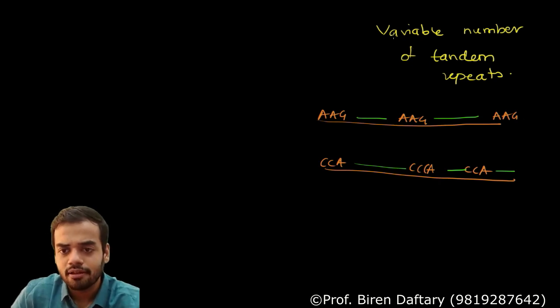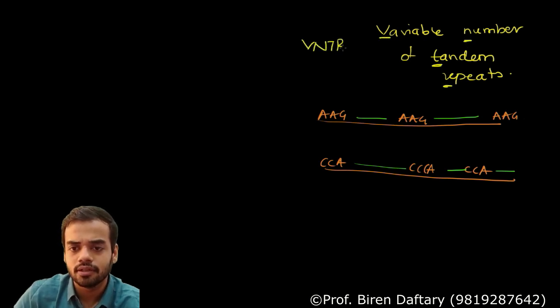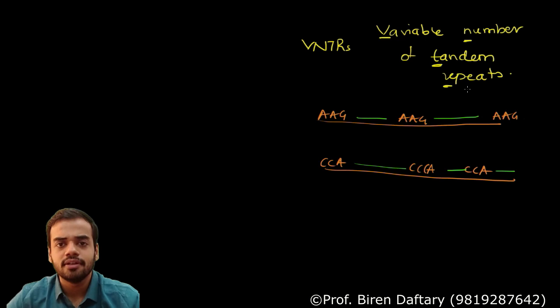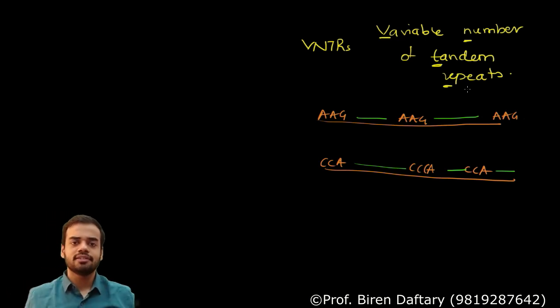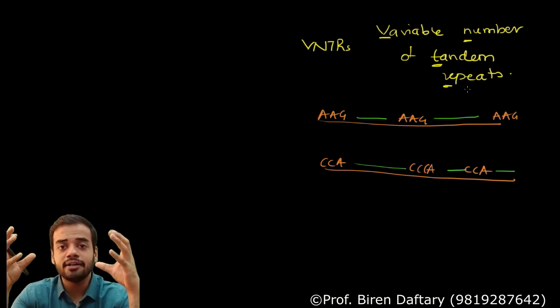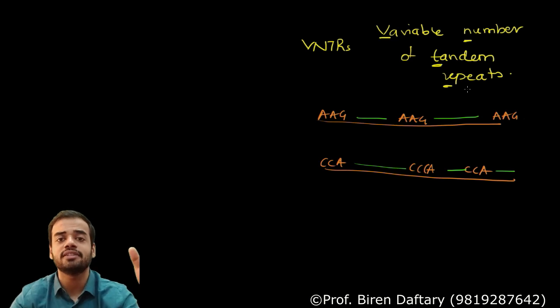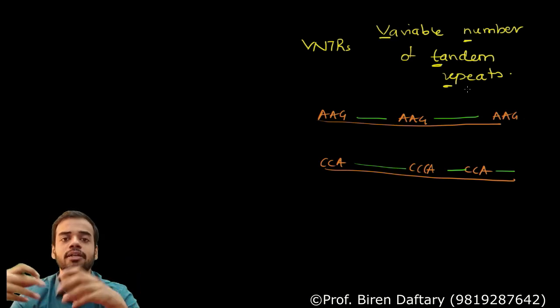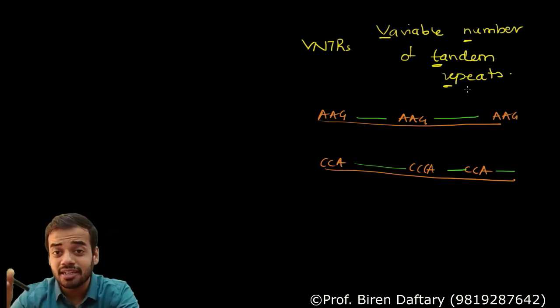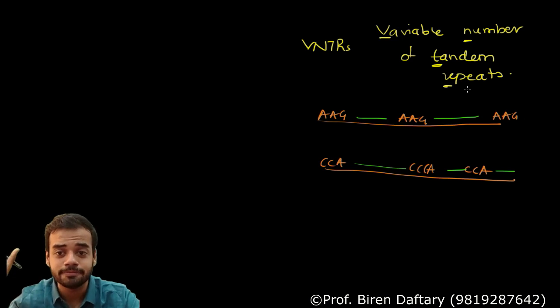So you can see VNTR, and this is because repeats. Are you getting what is VNTR? These are the sequences which are different in different people. No two people will have the same VNTR. My VNTR will be different, your VNTR will be different. It is forming a very small part of your DNA, only 0.1%, but that sequence is different in everybody.